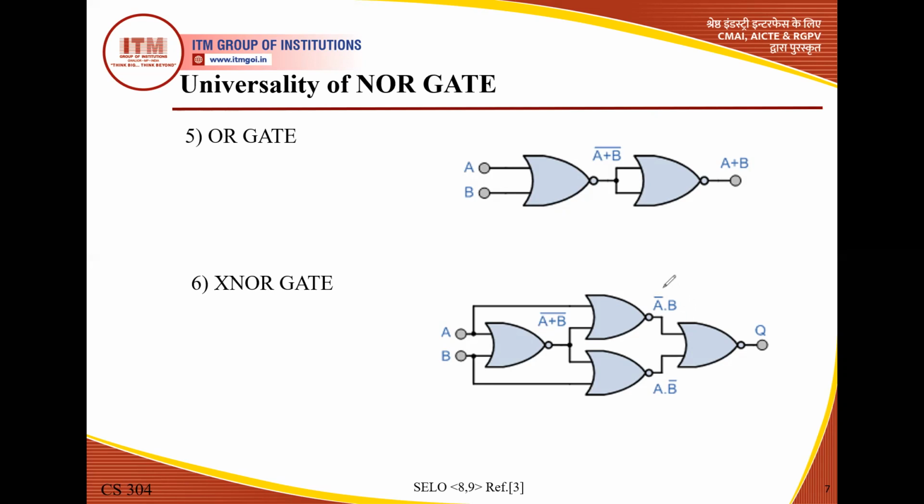So the output expression is the complement of A plus complement of A plus B. When we solve this with the help of De Morgan, this is equivalent to A bar B. Similarly here, one input is B, another input is complement of A plus B. So the expression is the complement of B plus complement of A plus B. So this is equivalent to AB bar. So one input is A bar B, another input is AB bar. The output expression of this: what is the characteristic of the NOR gate? First add, so A bar B plus AB bar, and take the whole complement. So A bar B plus AB bar, taking a whole complement. We know that A bar B plus AB bar is equivalent to XOR gate.